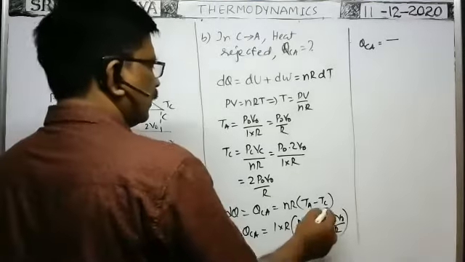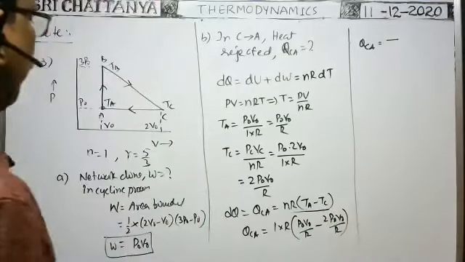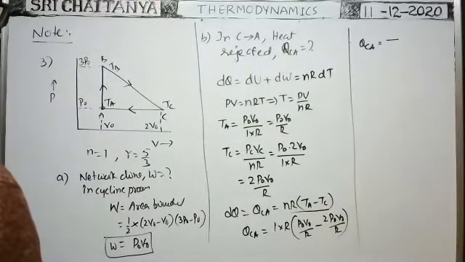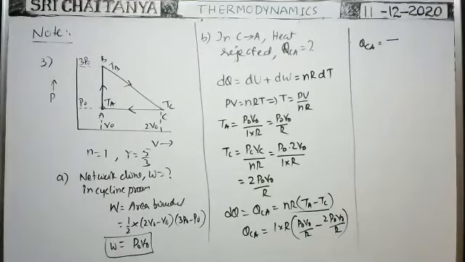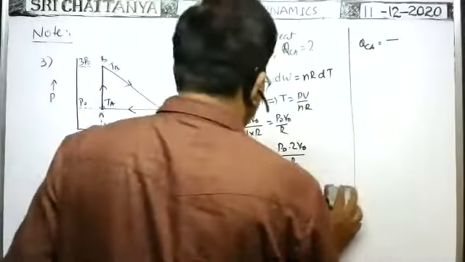Is this formula correct or not? Here the process is not nCp dT. Sorry, here pressure is constant. We can write like this.